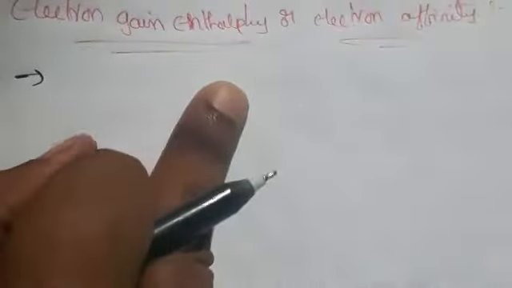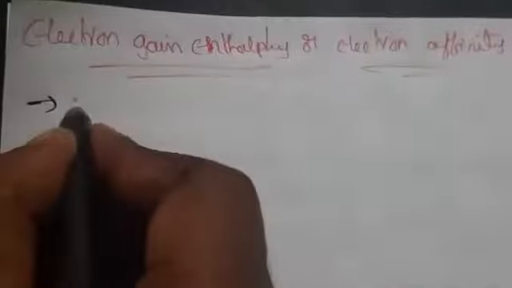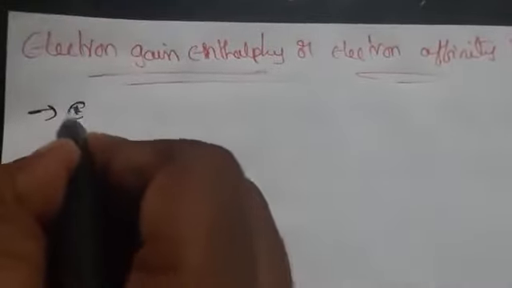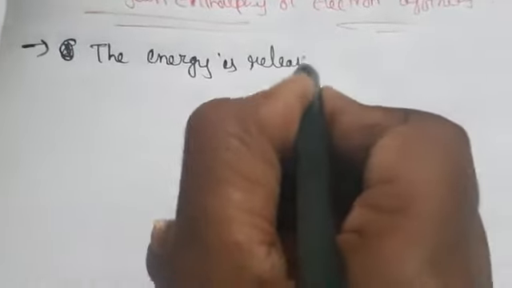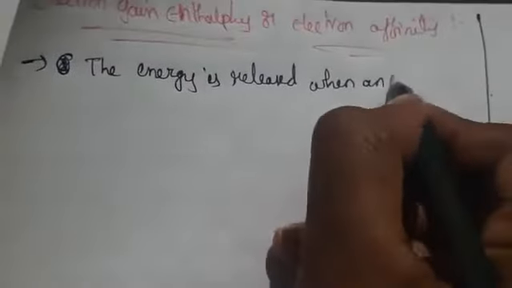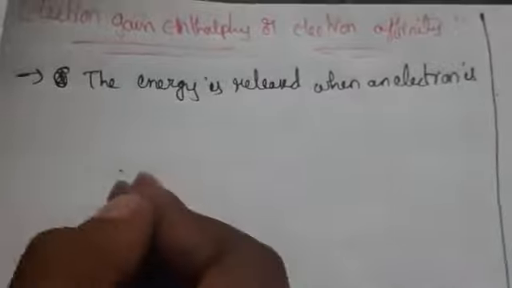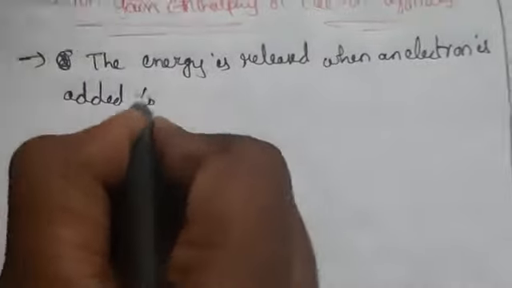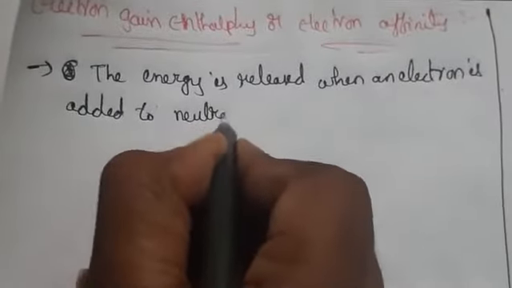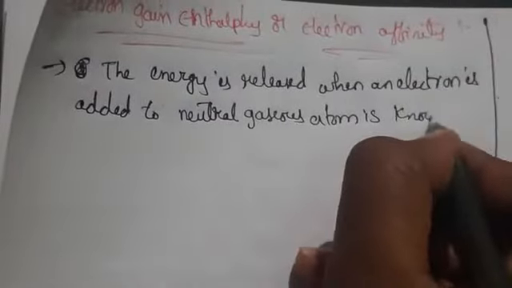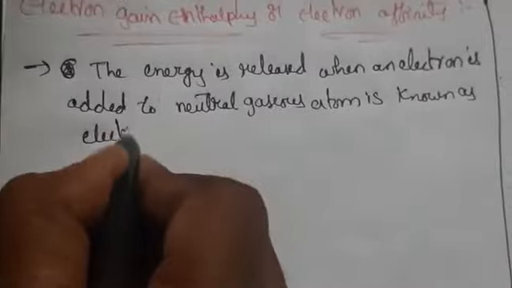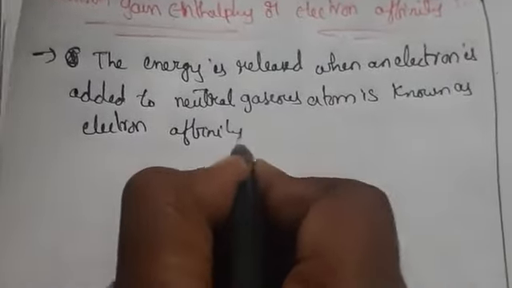Now coming to electron affinity, or electron gain enthalpy: it is the energy released when an electron is added to a neutral gaseous atom. We call it electron gain enthalpy. So it is the reverse of ionization energy. The energy released when an electron is added to a neutral gaseous atom is known as electron affinity.